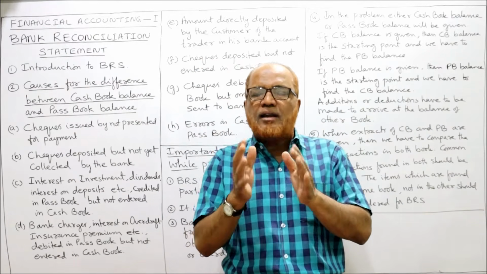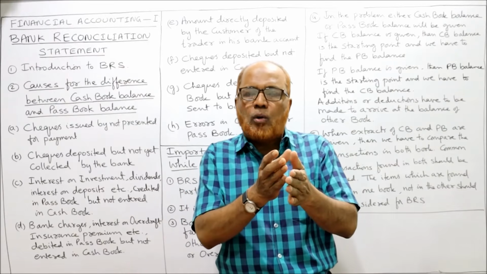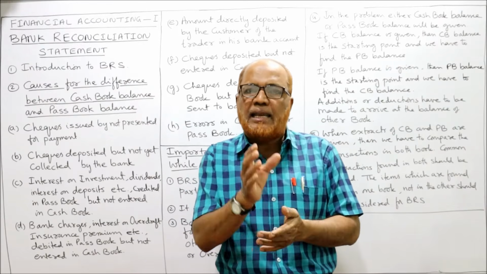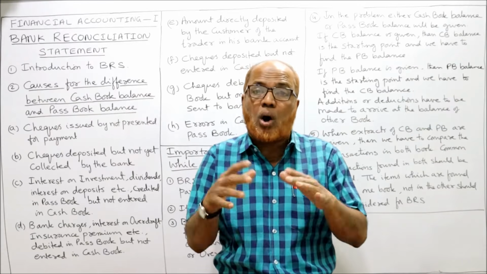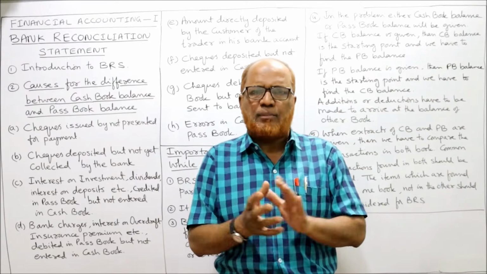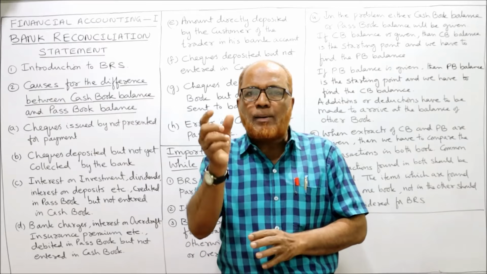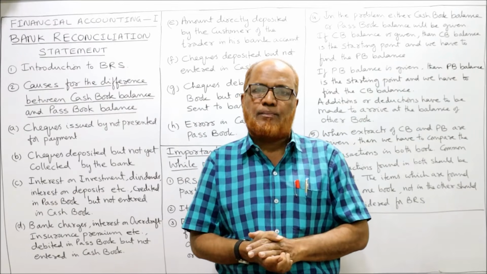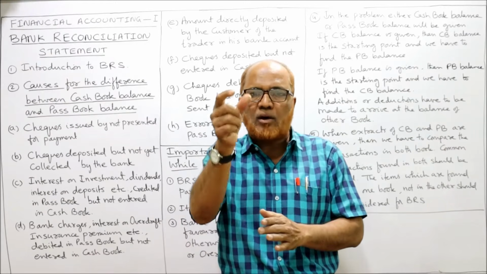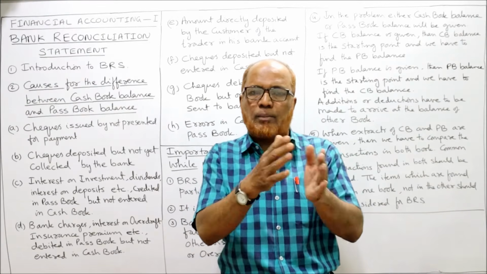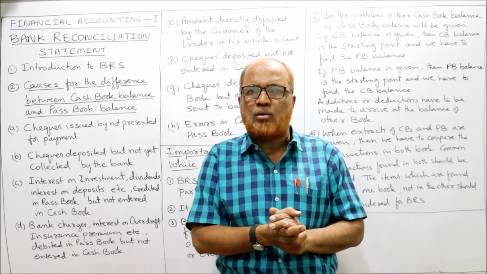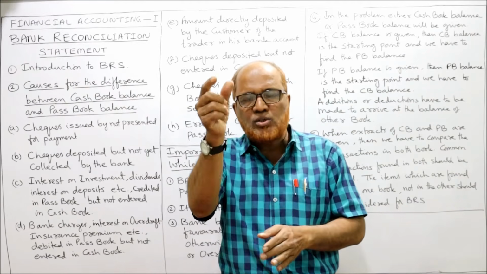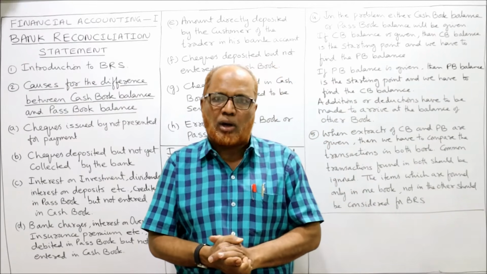When a current account is opened, the banker will open an account in his ledger, a bank account. Or many times, the businessman will open a separate column in the cash book, a bank column. In this case, there is no need to open a ledger bank account, because in the cash book itself he is opening a bank column.